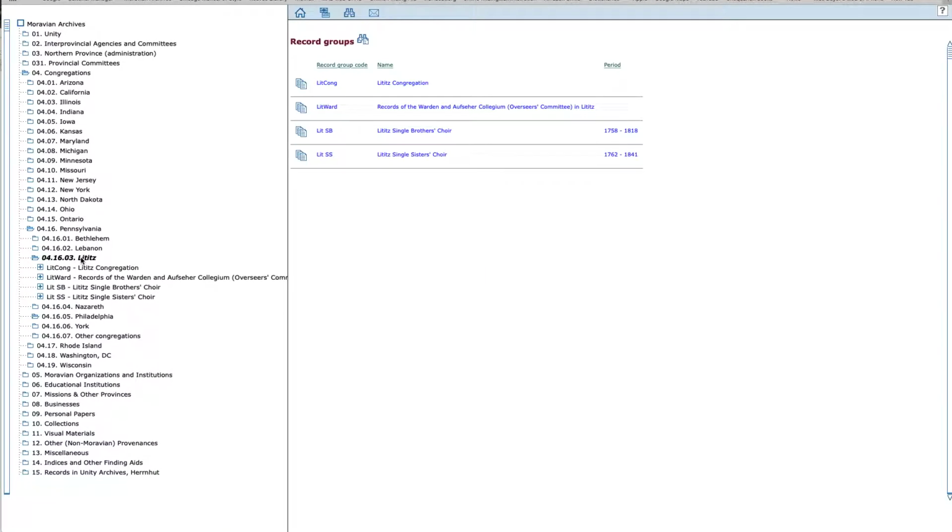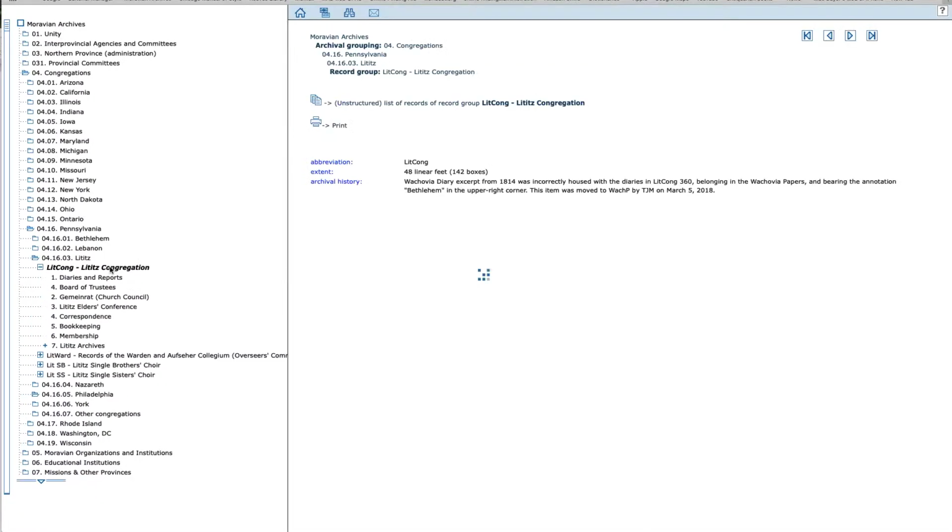Well, let's see what we have for Lititz. I click on Lititz, and I see underneath are 4 different record groups connected to Lititz. There are the records of the Lititz congregation, the records of the Warden and Aufseher Collegium of Lititz, the Lititz Single Brothers Choir, and the Lititz Single Sisters Choir.